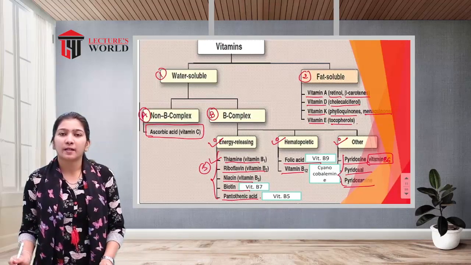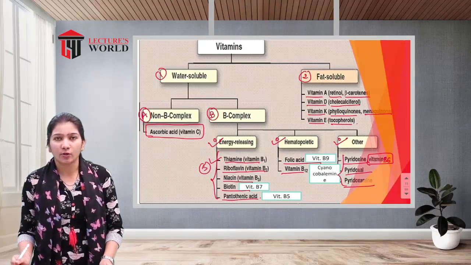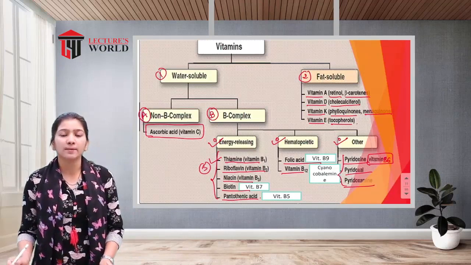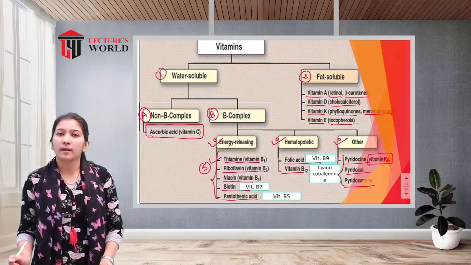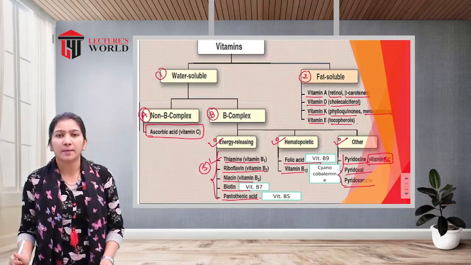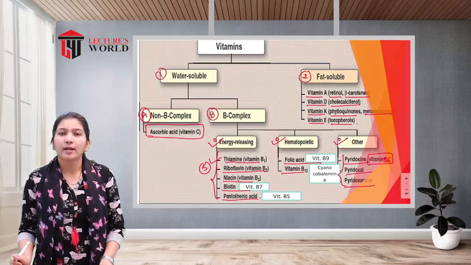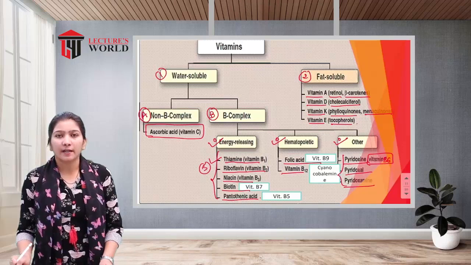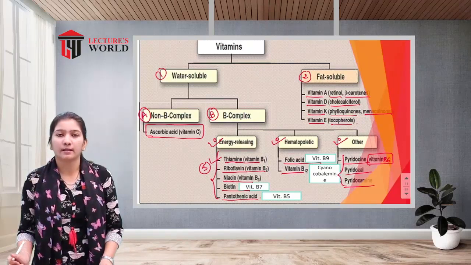2 types are there, water soluble and fat soluble. Water soluble is further divided into 2 types, non B complex vitamins and the B complex vitamins. Under the non B complex vitamin, there is one type, that is vitamin C, ascorbic acid, and the B complex vitamin is further divided into 3 types: the energy releasing vitamins, hematopoietic vitamins, and the others.